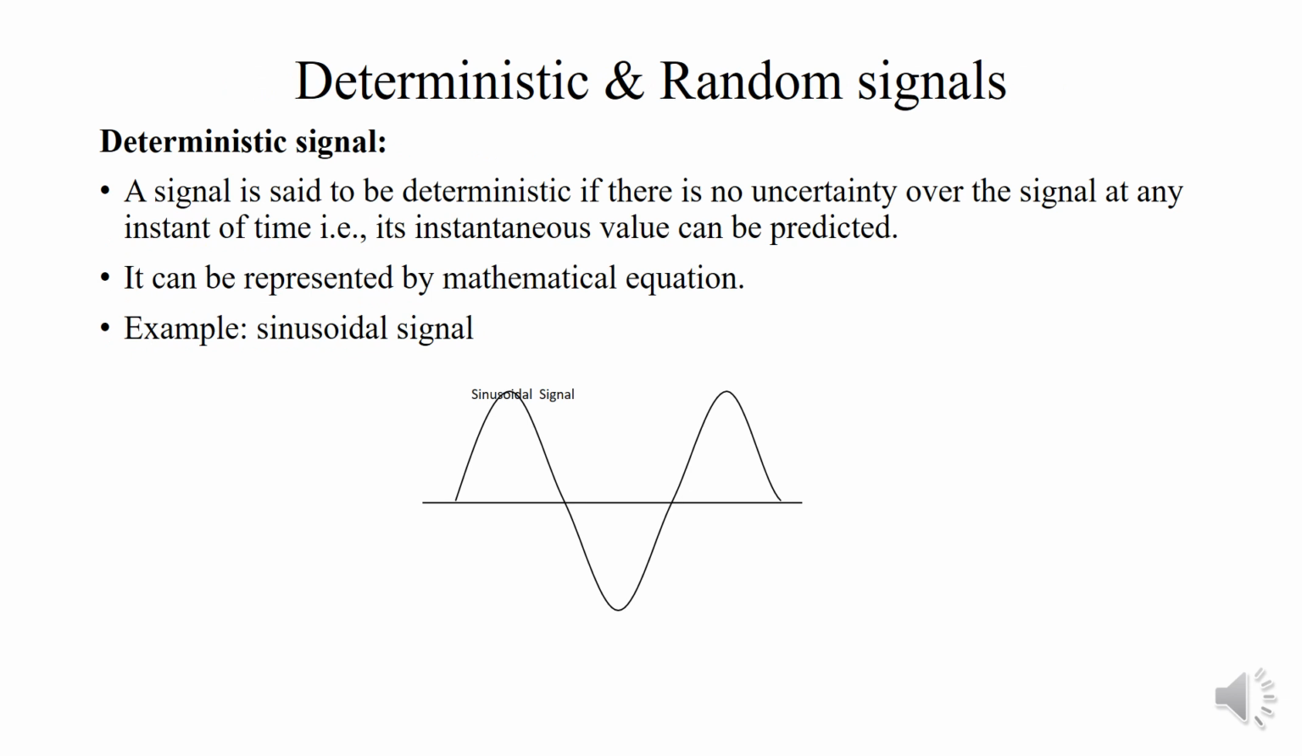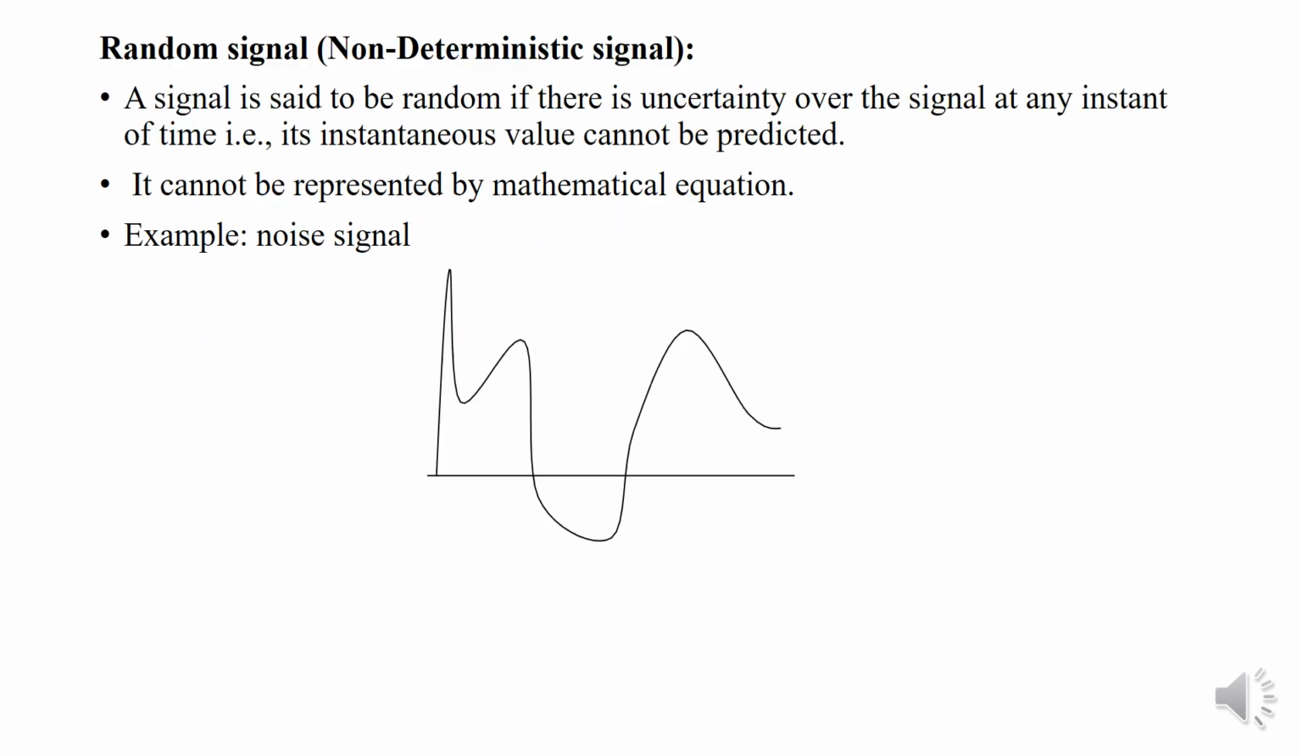Deterministic and random signal. What is deterministic signal? A signal is said to be deterministic if there is no uncertainty over the signal at any instant of time. That is, its instantaneous value can be predicted. That is, it can be represented by mathematical equation. For example, the sine wave. That is the deterministic signal.